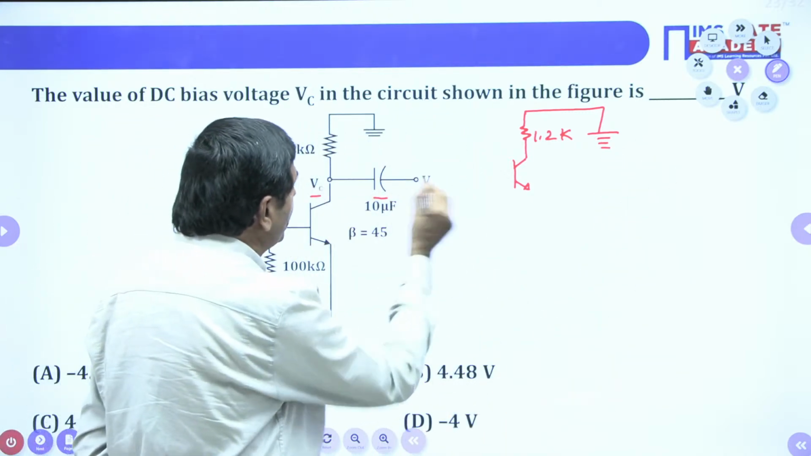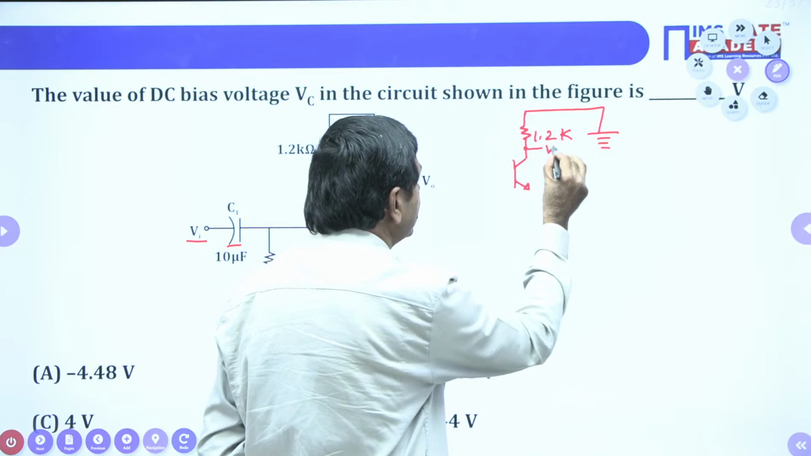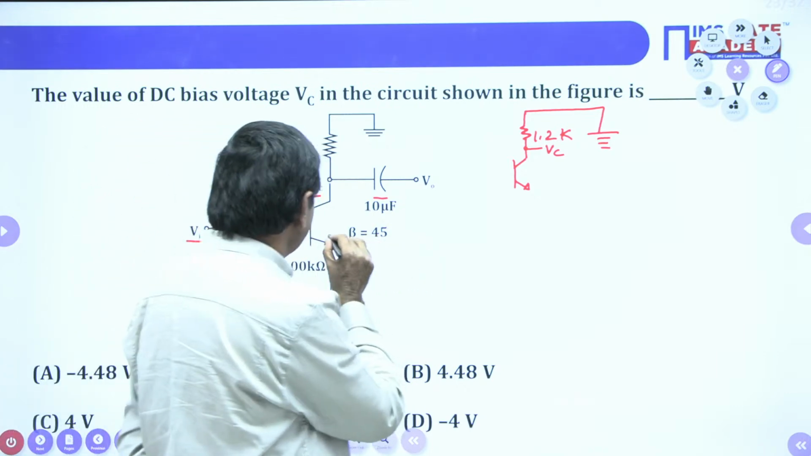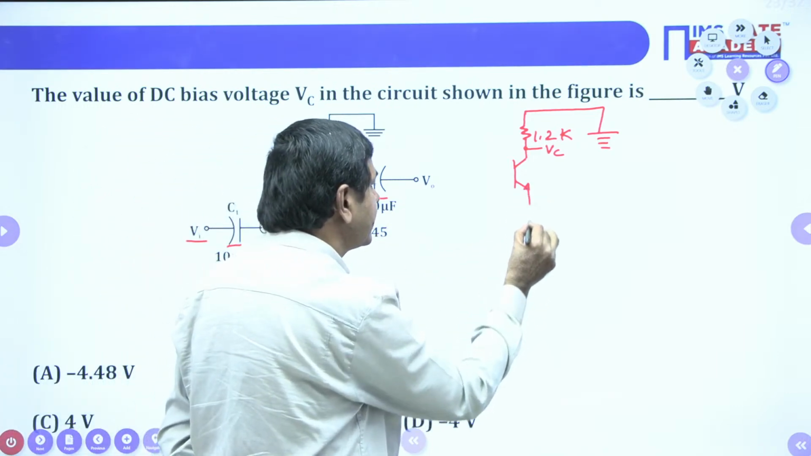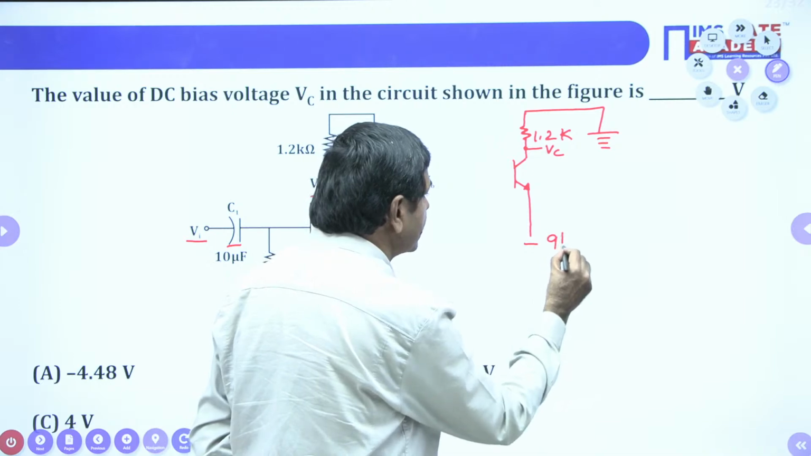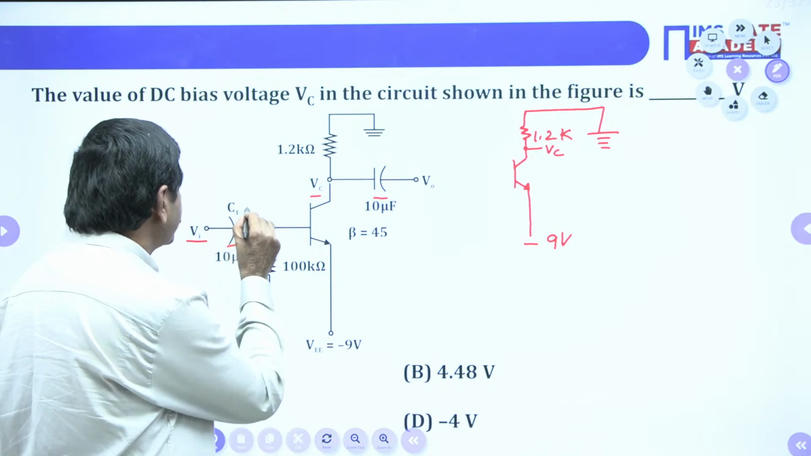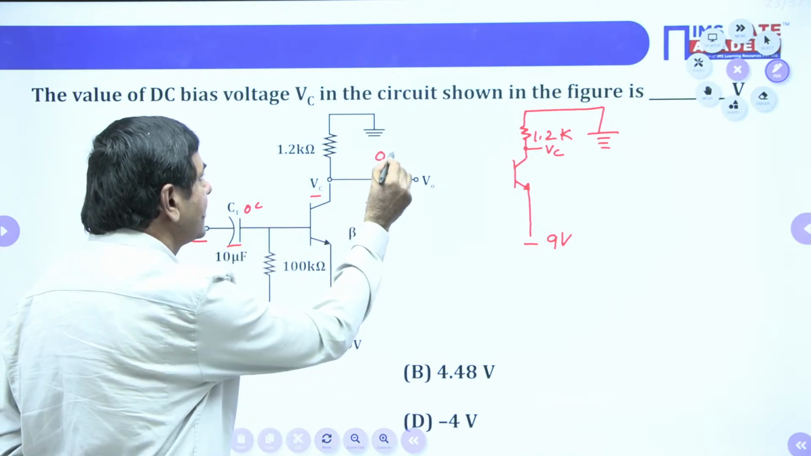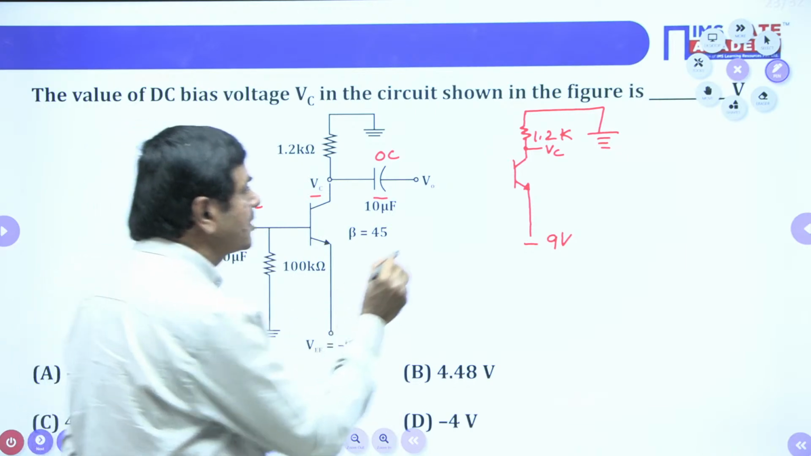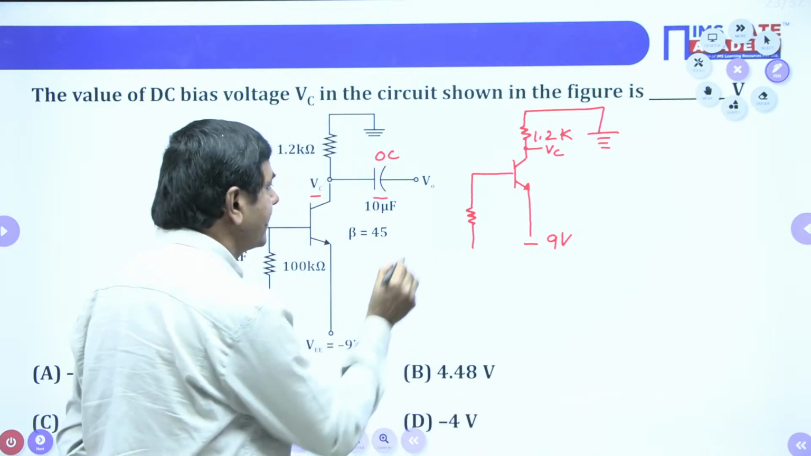The capacitor must be open circuited. If it is open circuited, what is going to happen now? This point voltage is VC only. This voltage we say as VC only now. The transistor I have drawn, the emitter is connected to what voltage? -9 voltage. This side, this capacitor is open circuited under DC analysis. So whenever it is open circuited, now 100 kilo ohms we can get here. I will get 100K here.